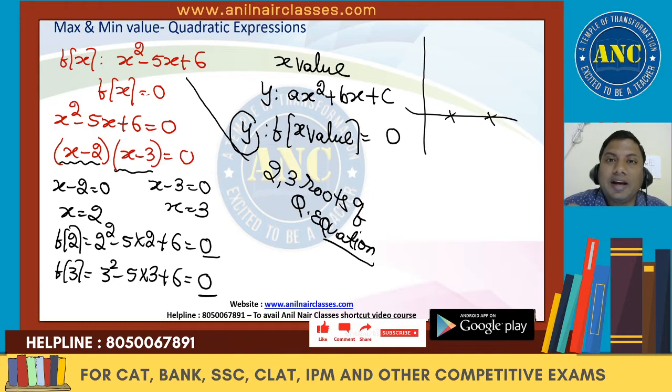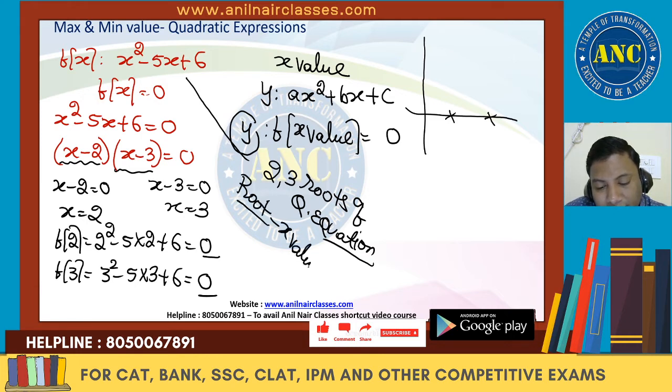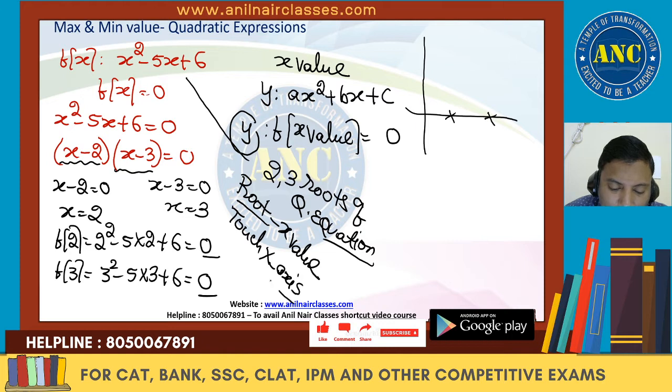Or in simple language, a root touches the x-axis. A root is the value of x that touches the x-axis. Please write down in your notes. If I say something is a root, it has to touch the x-axis.